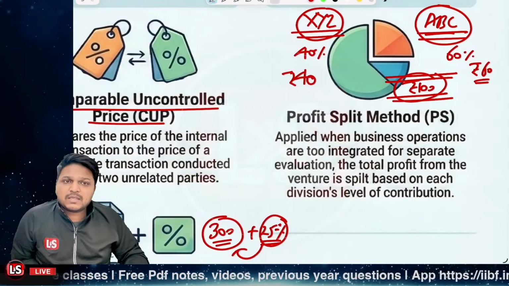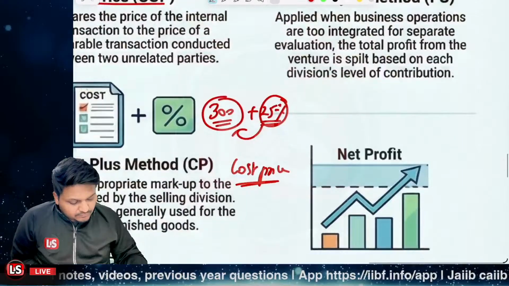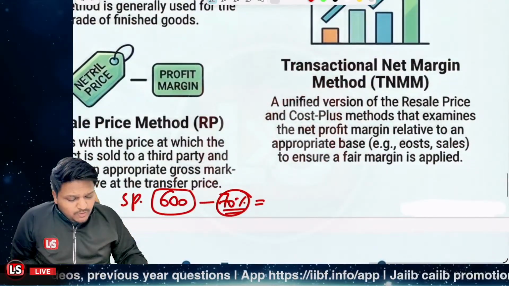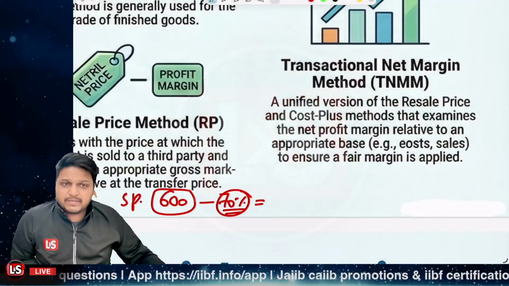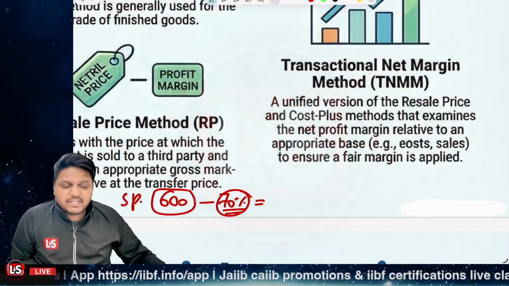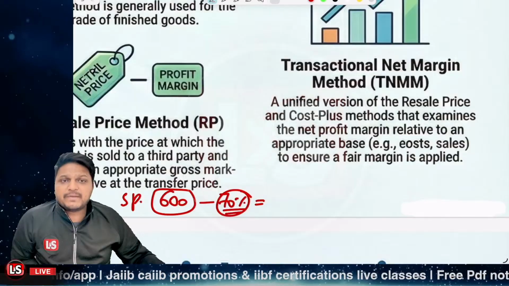Rupees 60 for the ABC. Clear? Is this clear? Now the next one is related to the TNMM method, that is the transactional net margin method. Now, the transactional net margin method is basically a unified version of the resale price and the cost plus method.